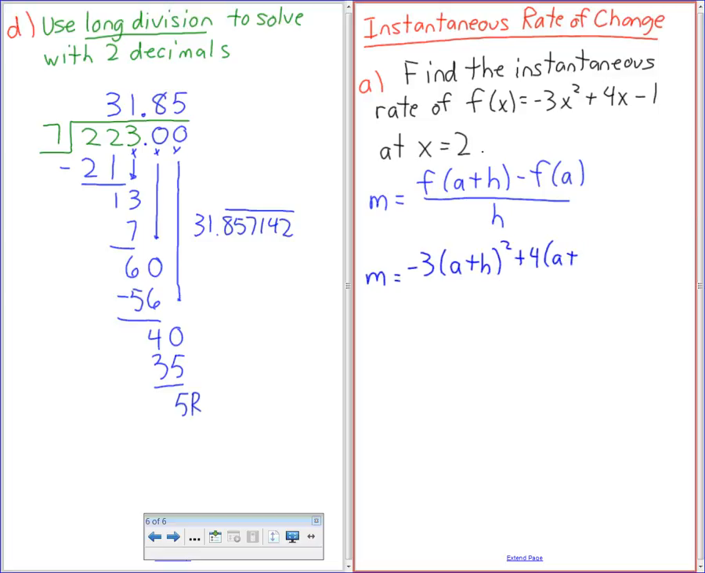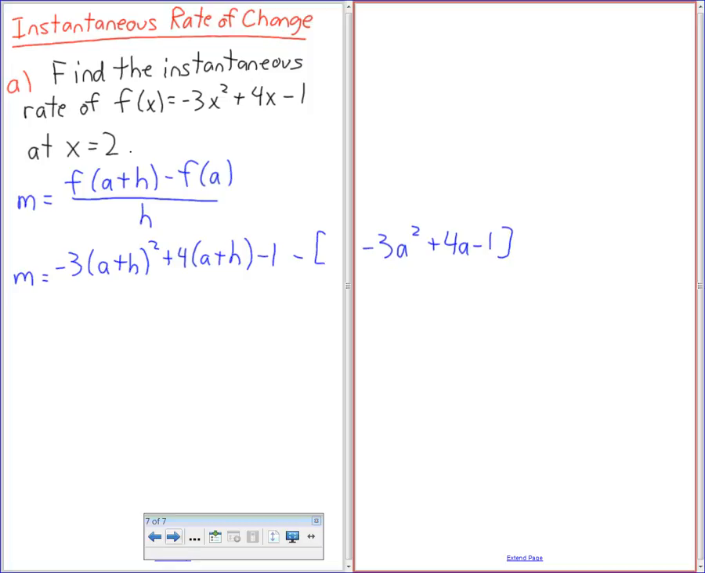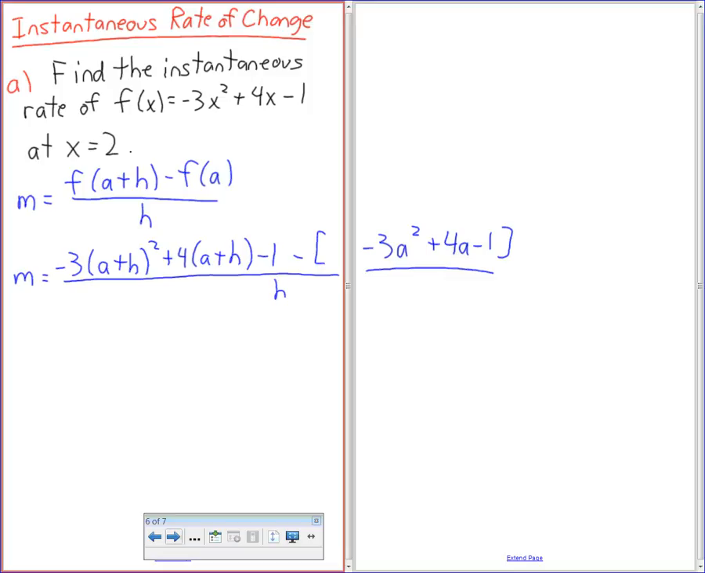plus 4 times (a plus h) minus 1, minus -3a squared plus 4a minus 1, all over h. So, can I skip steps, or do you guys want me to show all my work? Yes? Is it fine if, instead of making that huge line and then putting in h, I just put 2 brackets and then divide by h? What do you mean? Instead of making that huge line, can I just put 2 brackets on the sides and say divided by h? Yes. So instead of this here, yes.